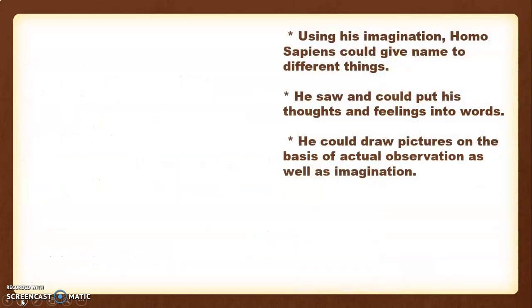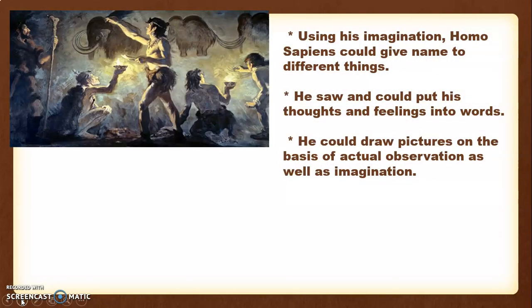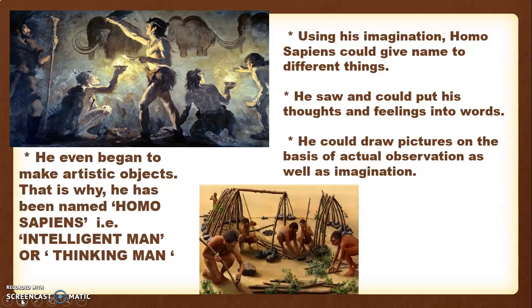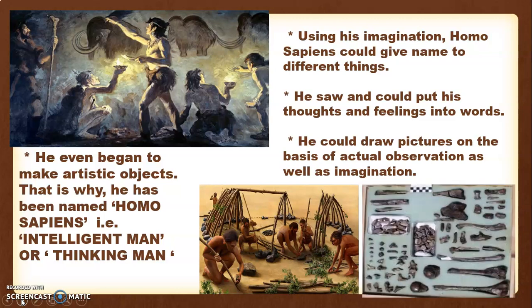Okay, moving ahead. Using his imagination, Homo sapien could give names to different things he saw and could put his thoughts and feelings into words. He could draw pictures on the basis of actual observations as well as imagination. He even began to make artistic objects. That is why he has been named Homo sapien, that is intelligent man or thinking man.